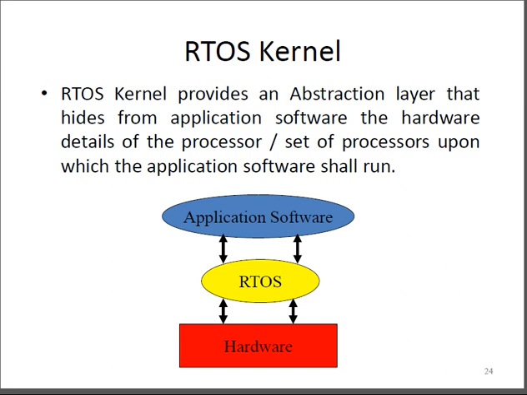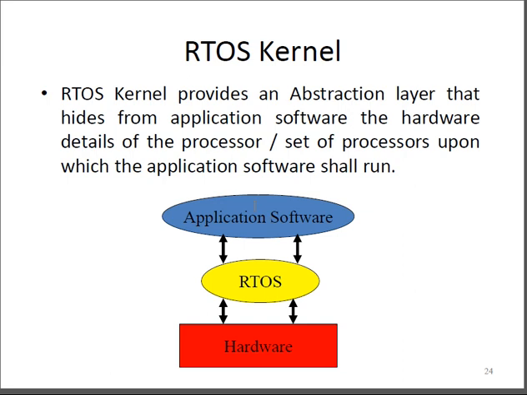We have talked about the kernel. The kernel is nothing but the central part of the operating system. The RTOS kernel provides an abstraction layer that hides the hardware details of the processor, the set of processors upon which the application software shall run. So RTOS is nothing but an interface between the application software and the hardware.